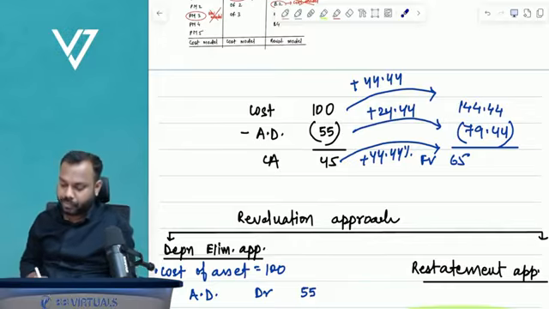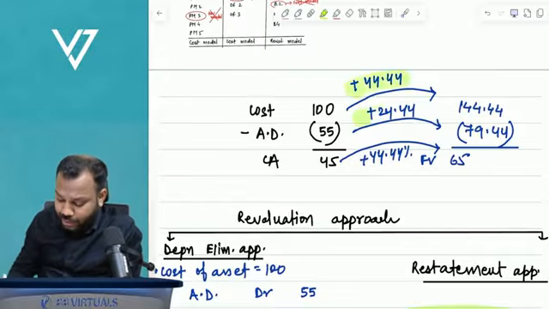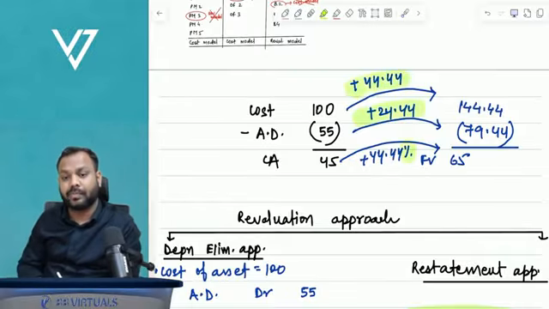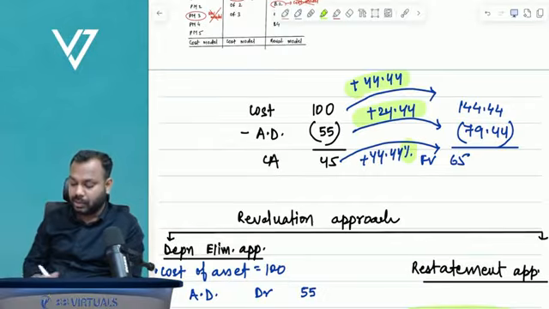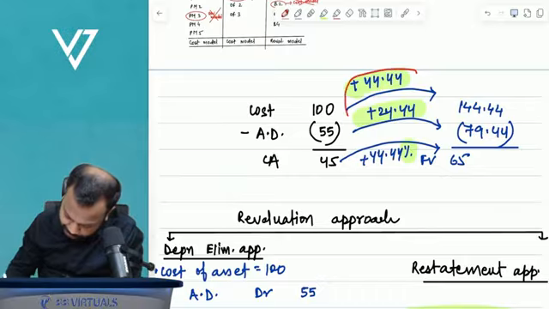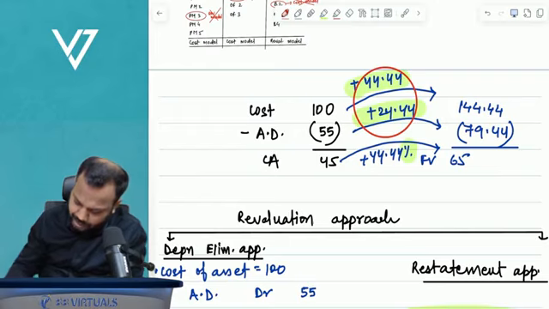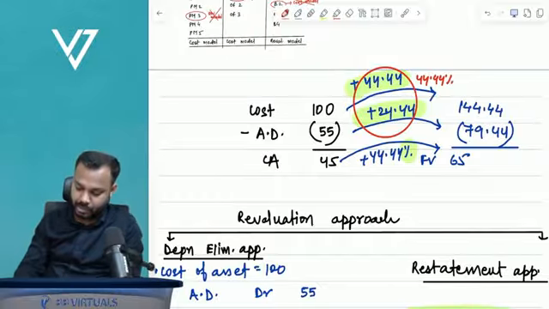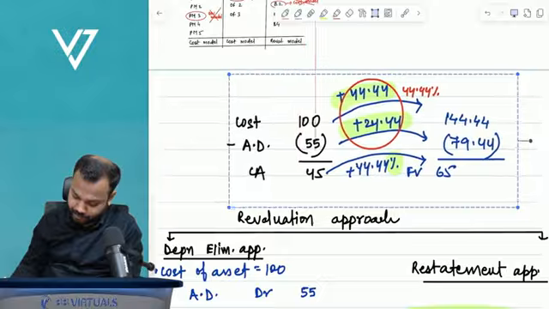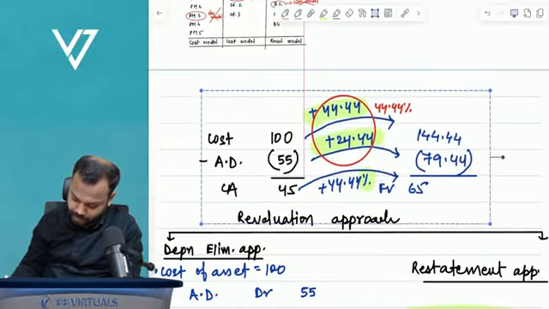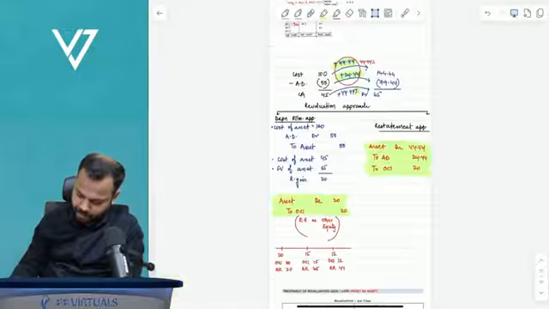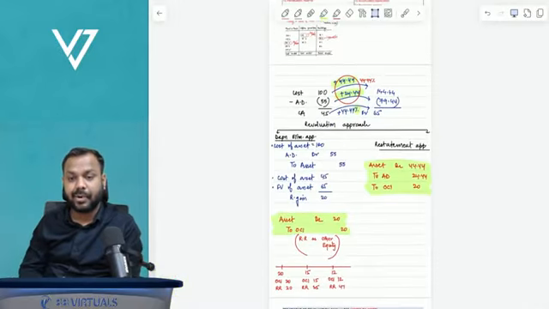Okay. These two are absolute amounts. This is percentage. Okay. So I can say it like this. These are increased by 44.44 percentage. This is what I can say. Clear, everyone?